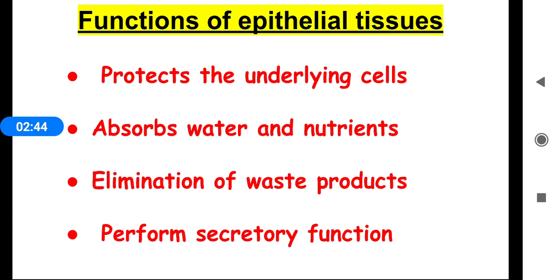These are involved in elimination of waste products. Some epithelial tissues perform secretory functions. The glands secrete hormones. The salivary gland secretes saliva. Sweat gland secretes sweat. And mucus and enzymes are secreted from these epithelial tissues.